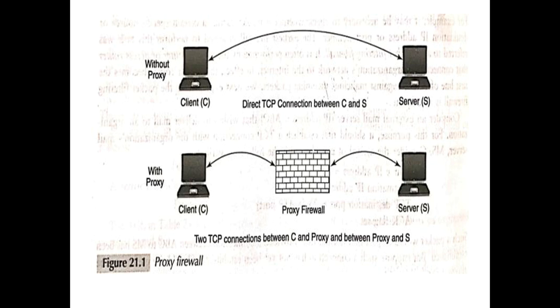So in the second figure, it's with a proxy, so there is no direct TCP connection between the client and a server. In between the client and a server, there is a proxy firewall available, which filters out the packets which contain malware, and then the rest will be forwarded to the server.